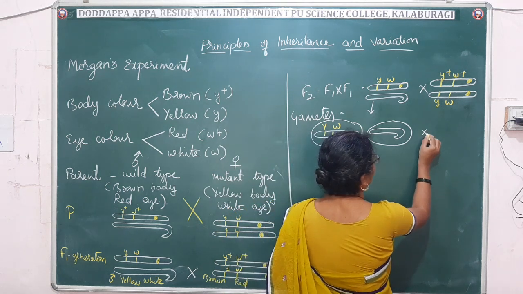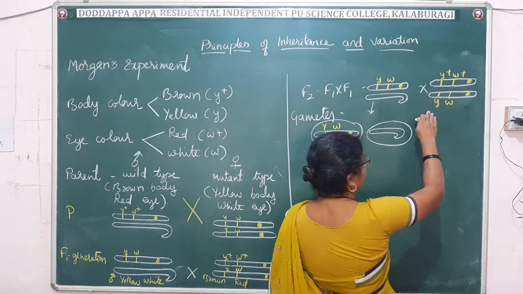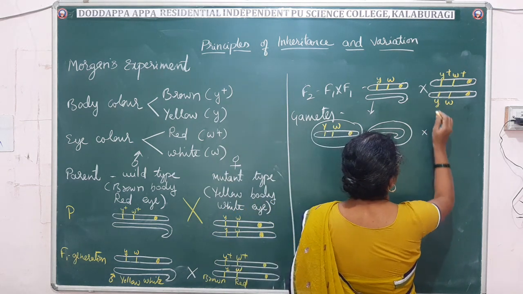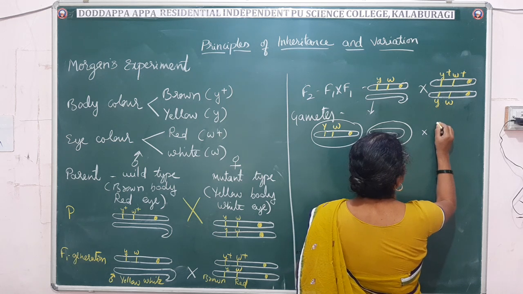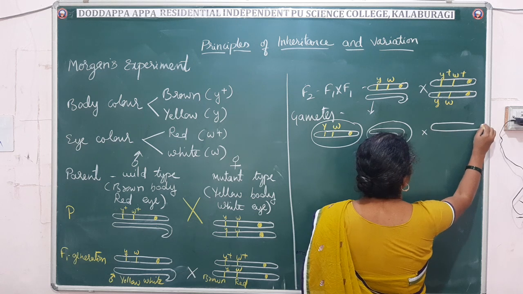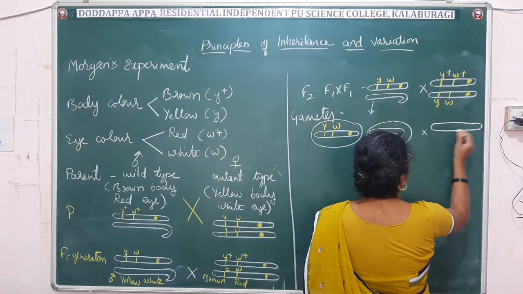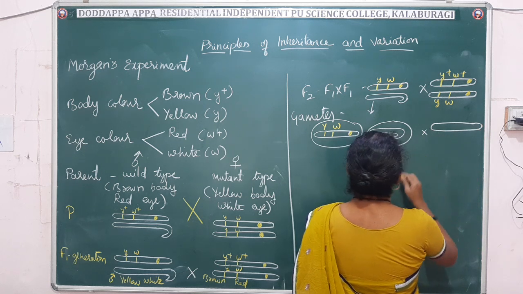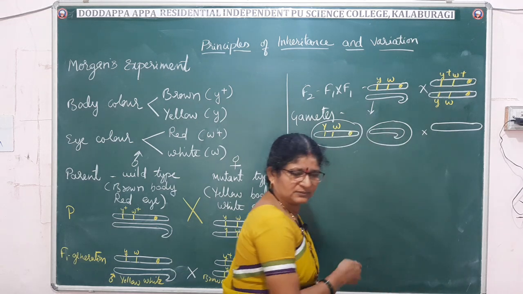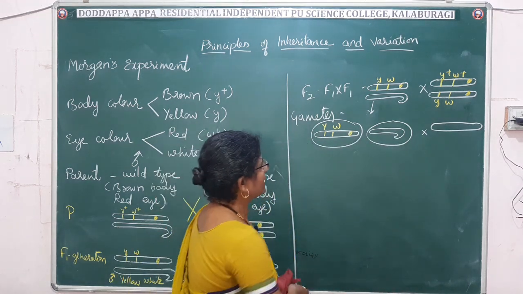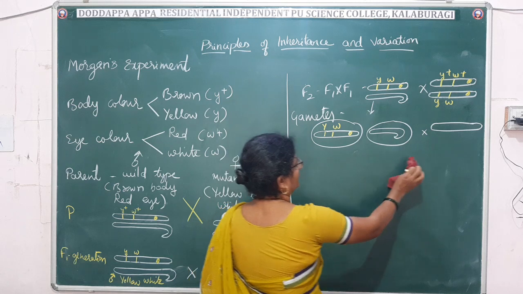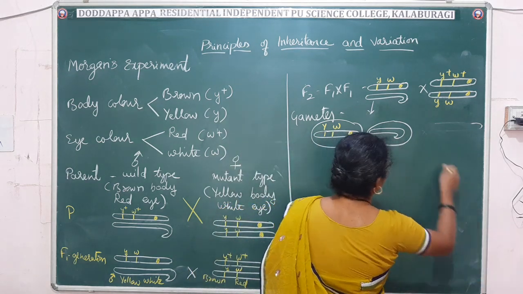And let me write here the gametes of females. Let me write the gametes down; afterwards I will show you. So these are the male gametes.